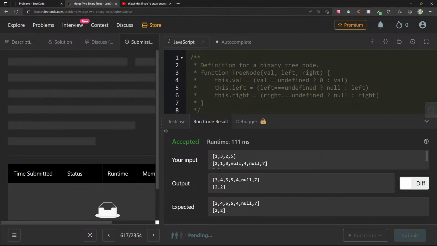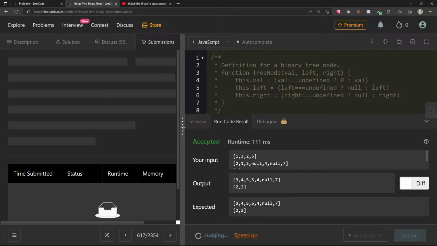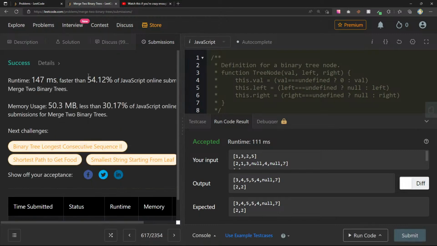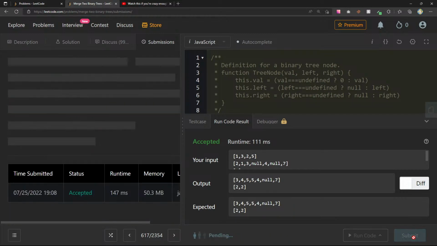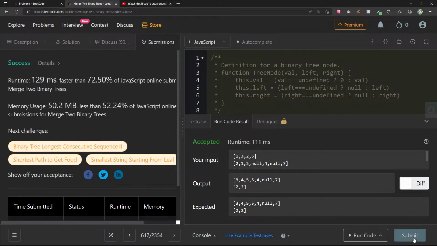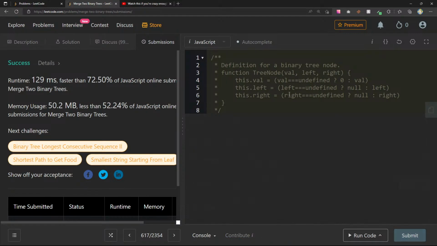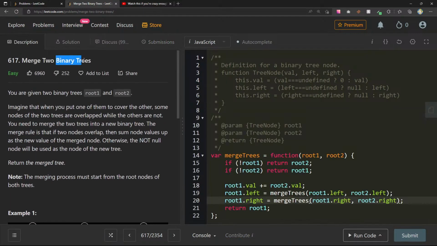So let's submit this. Okay, 54.12. Submit it again to see if that time will change. 72.50.